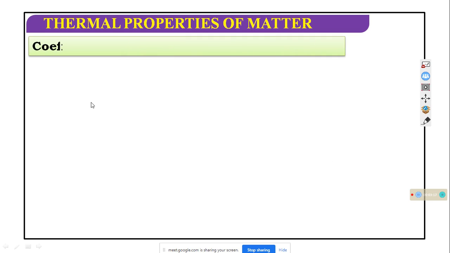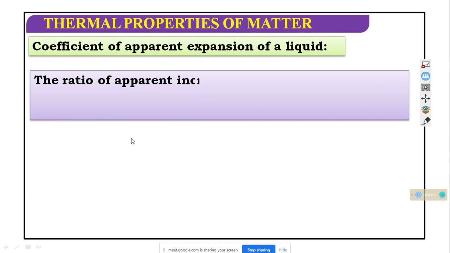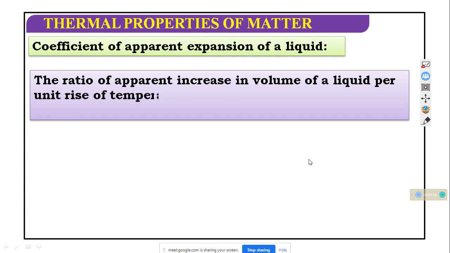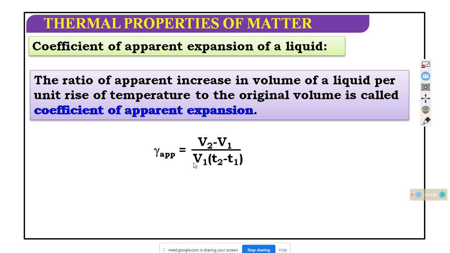Next, the coefficient of apparent expansion of a liquid. The ratio of the apparent increase in the volume of a liquid per unit rise of temperature to the original volume is called the coefficient of apparent expansion. This is gamma apparent equals V2 minus V1 divided by the initial volume times the change of temperature.